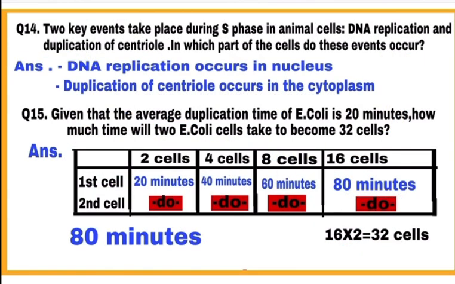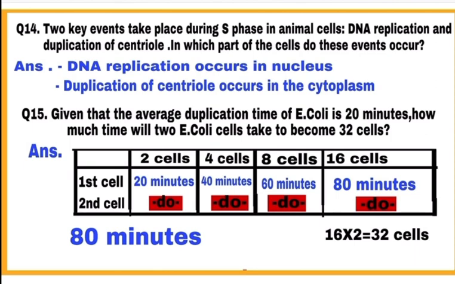Question number 14. Two key events take place during S phase in animal cells: 1. DNA replication and 2. Duplication of centriole. In which part of the cell do these events occur? DNA replication occurs in the nucleus, while duplication of centriole occurs in the cytoplasm of the cell.